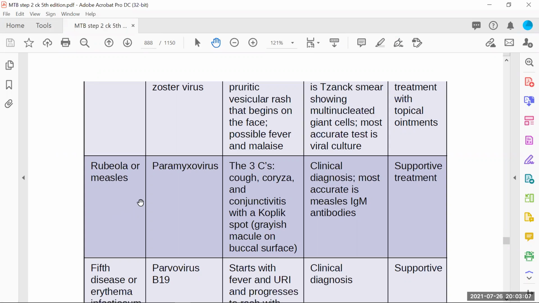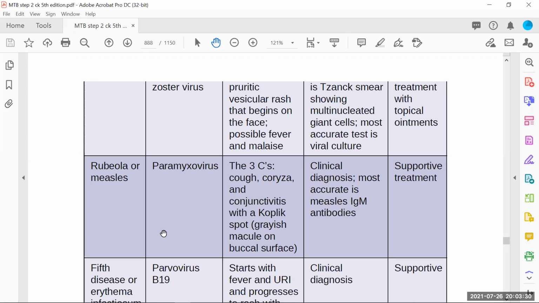So this measles, you can say the other name of measles is rubeola. So if rubeola is mentioned or measles is mentioned, it means the same thing. It's caused by paramyxovirus. Now, for the diagnosis of measles, just think about the symptoms of 3 C's. If the baby is presenting to you with cough, coryza, and conjunctivitis, these 3 C's are pointing towards a diagnosis of measles.